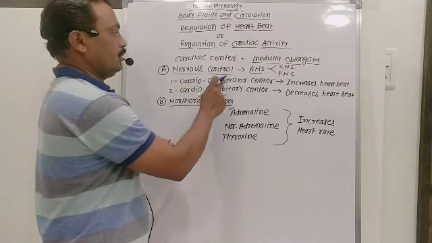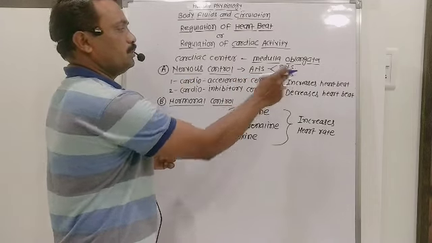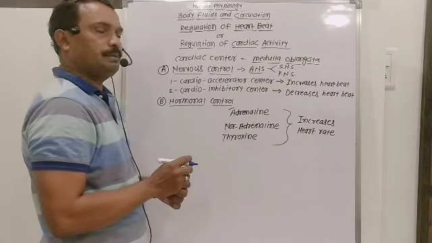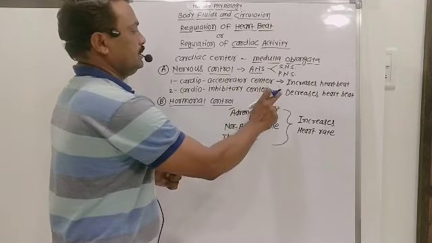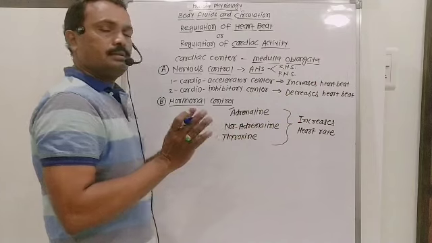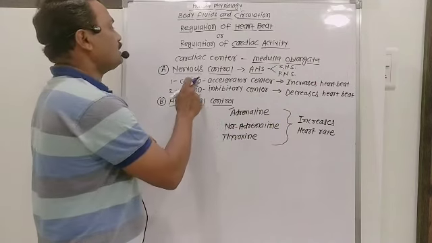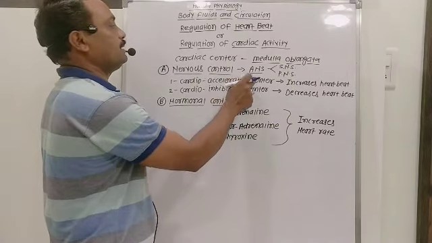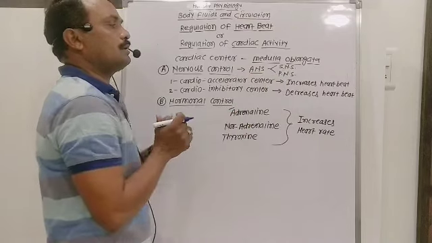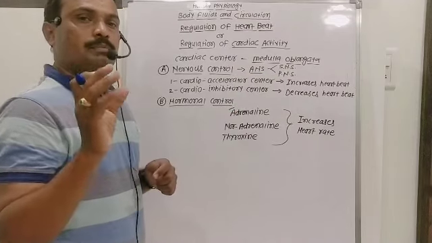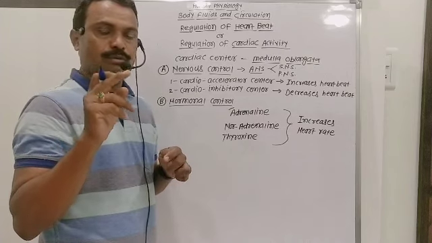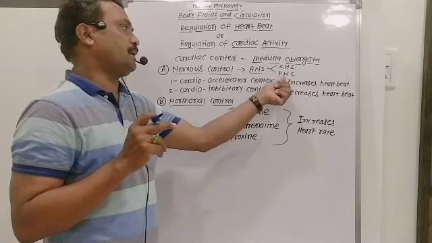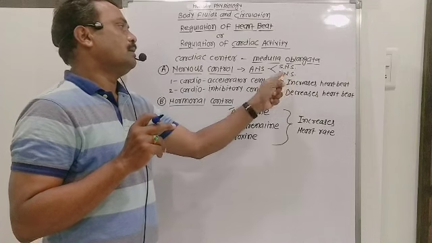One is the cardio accelerator center, which is responsible for increasing the rate of heartbeat. The second is the cardio inhibitory center, which is responsible for decreasing the rate of heartbeat. How does the cardio accelerator center increase the rate of heartbeat? The autonomous nervous system has the sympathetic and parasympathetic nervous systems.